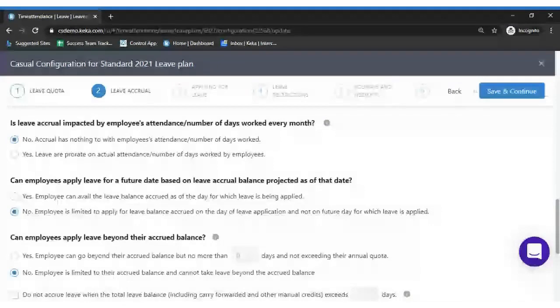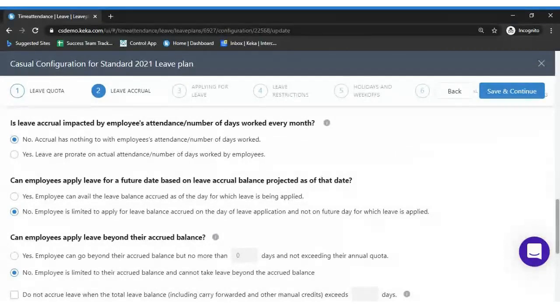Okay, so what do you want to do in that particular case? Yes, the employee can avail the leave balance accrued as of the day for which his leave is being applied. Okay, let's assume he's applying for March. In the mid of January, he would not have the leave accrual for March. Okay, still if you want to allow the employee to apply for the leave, you can select the first option.